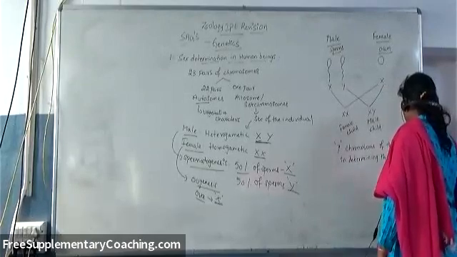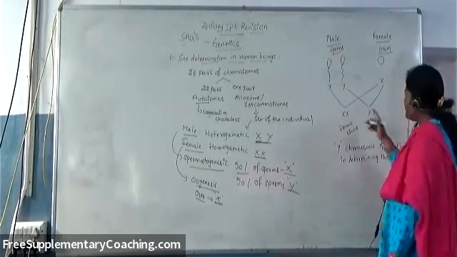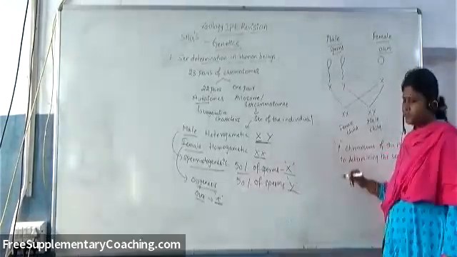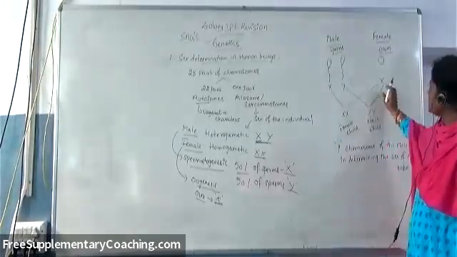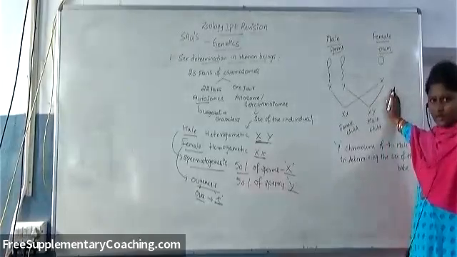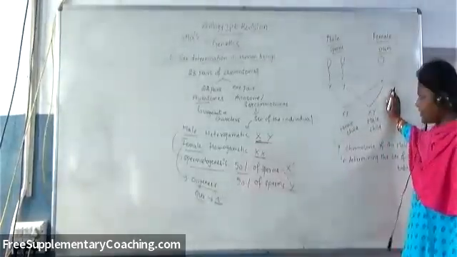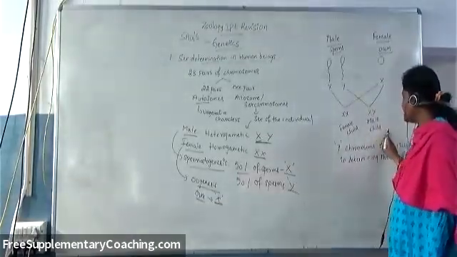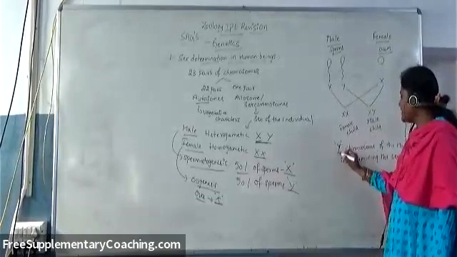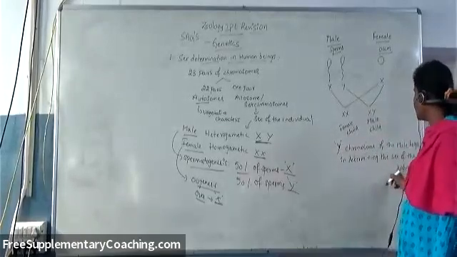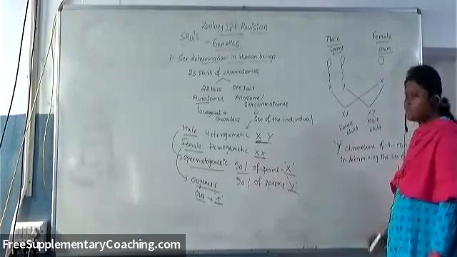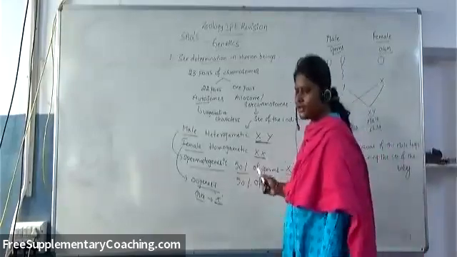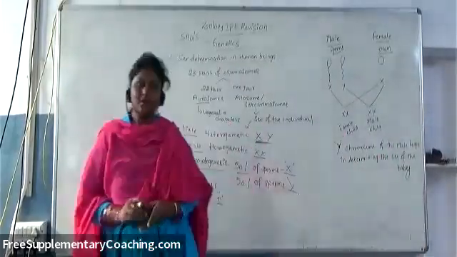Because 50% of the sperms contain X chromosome and 50% contain Y, here only Y is differing. So if the sperm containing Y chromosome fuses with the ovum containing X chromosome in case of the female, then the resultant will be what? XY, leading to the production of the male child. So the Y chromosome of the male helps in determining the sex of the child or the baby. This is called sex determination in human beings, where you can present this answer like this in a simple way.